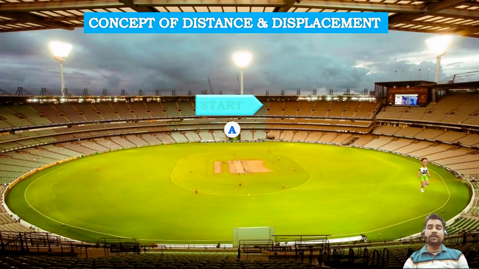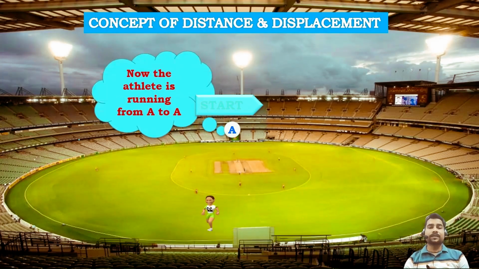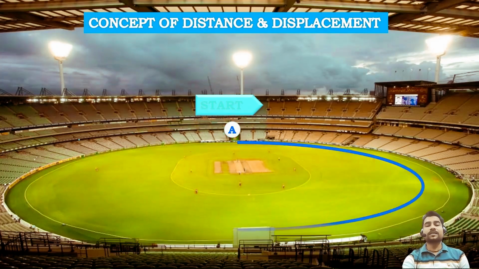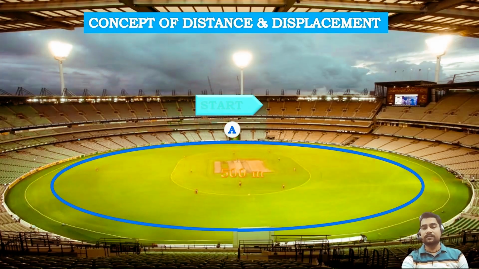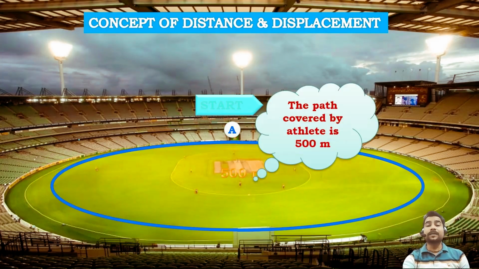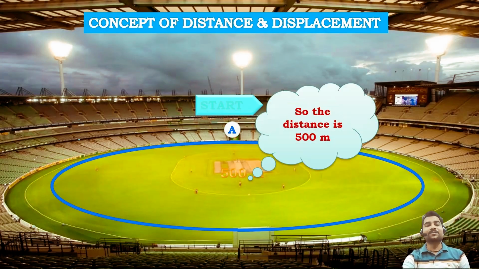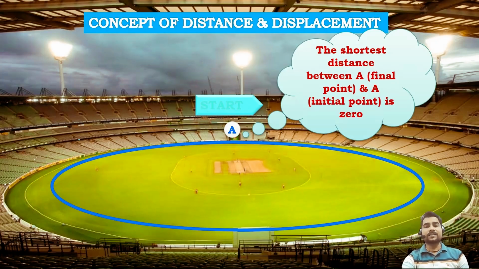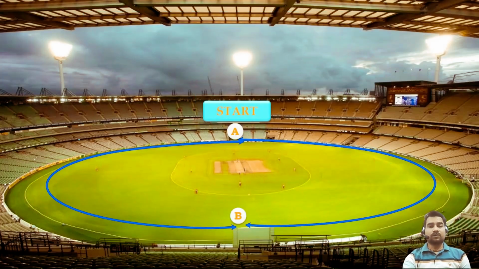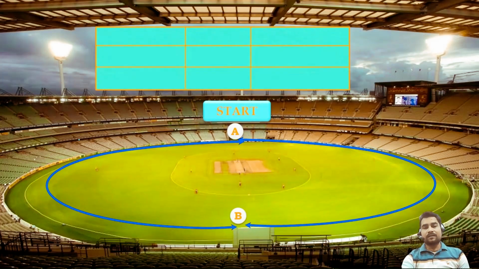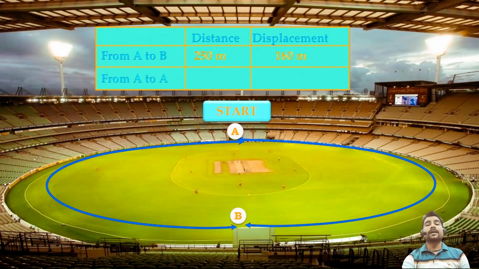Now, what if this athlete completes one round? If this athlete completes one round, the distance covered by her is going to be 500 meter, while displacement is going to be 0, because the shortest distance this time is 0. That's how we can formulate a table using this data. From A to B, distance is 250 meter while displacement is 160. And from A to A, distance is 500 meter.